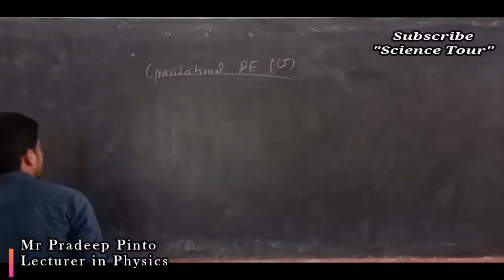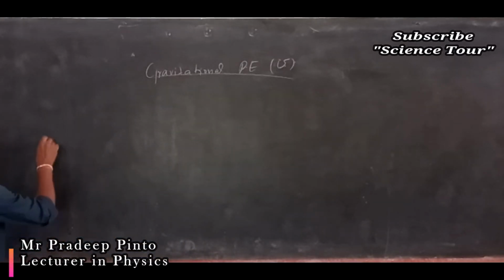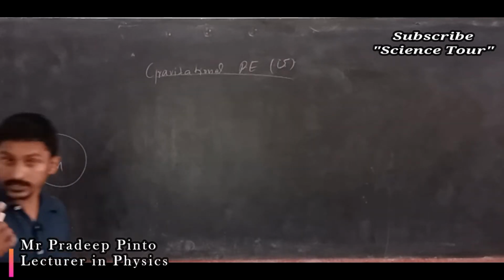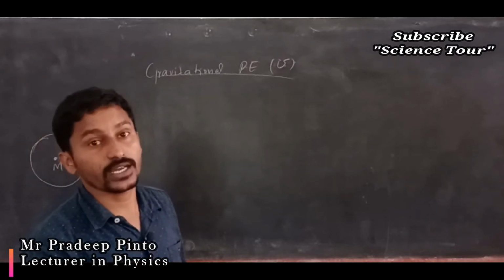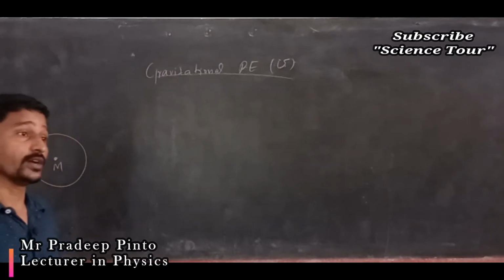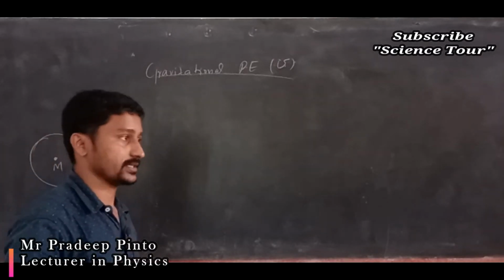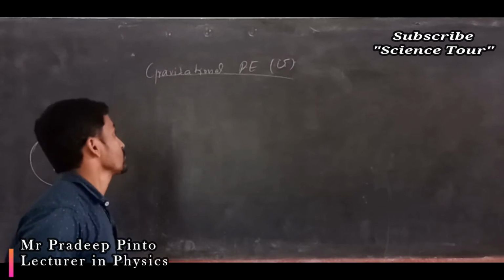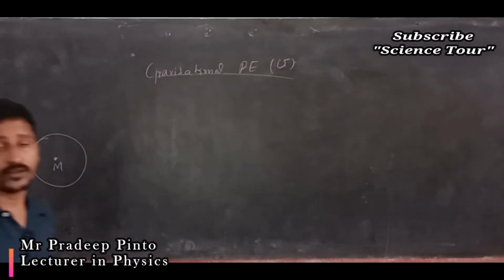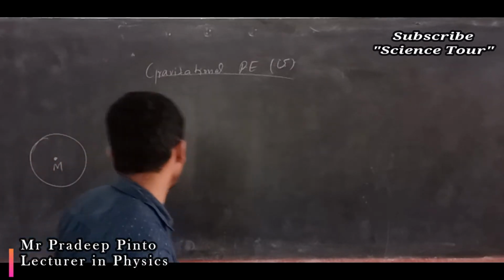Now we will calculate it. So Earth is there, whose mass we will assume is concentrated at the center, because in the system of particles we have studied all those things, extended objects and all. So we will generally consider that the mass of the Earth is concentrated at the center point.